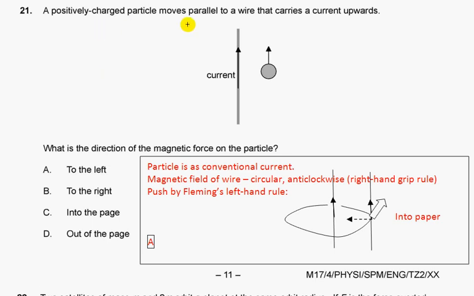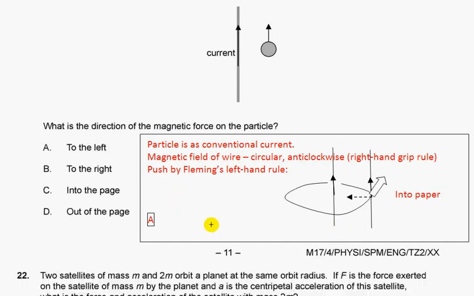A positively charged particle moves parallel to a wire that carries a current upwards. What is the direction of magnetic force on the particle? So this is the current. If the particle is positive and moves upward, it is the same as conventional current upward. The wire creates a magnetic field that is anti-clockwise. So it is at this point into the paper. The current is upwards. According to Fleming's left-hand rule, the push will be towards the wire, so to the left. Answer choice A.